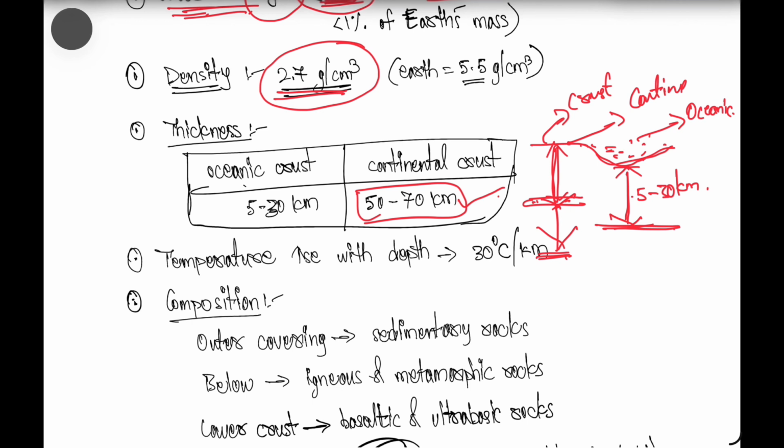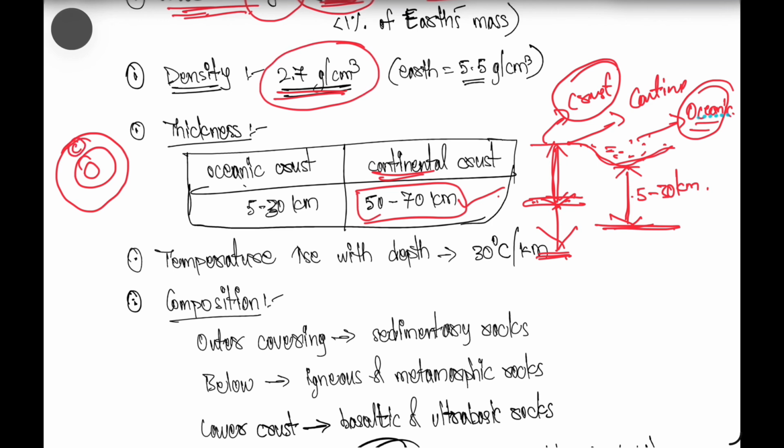So from this image also we can say that the thickness of the crust of the continents is more than the oceanic crust. As we go deep inside the earth, there are different layers. The first one is the crust.